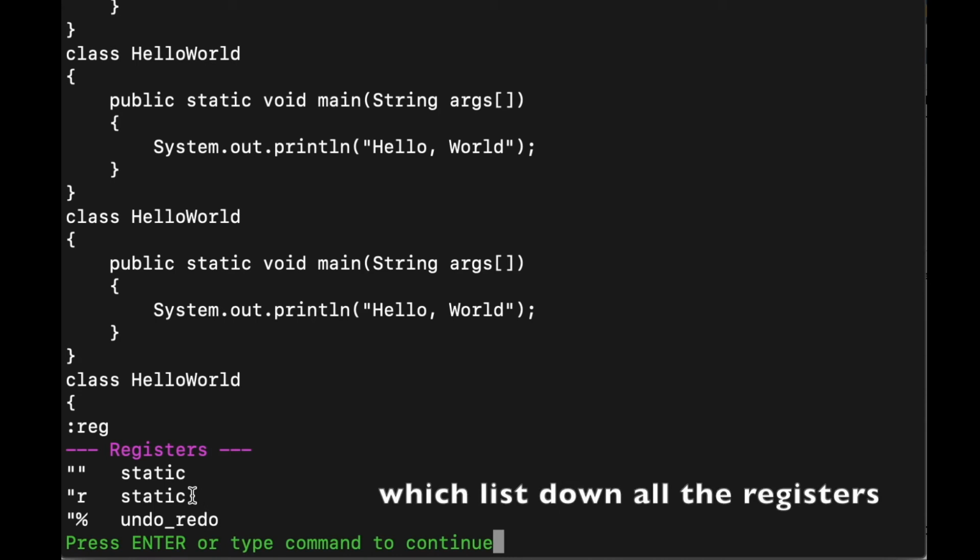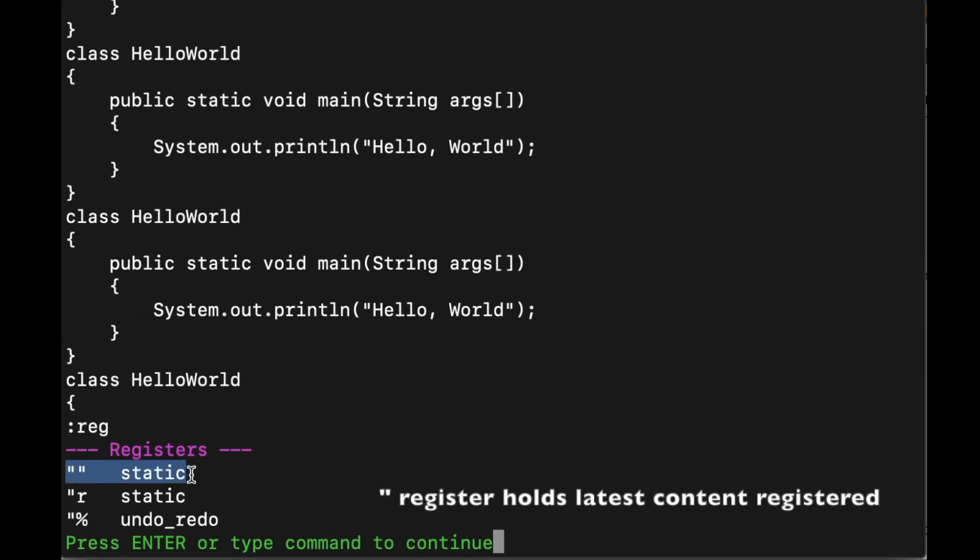So here, if you see, this register R has static. Static is the word which we yanked. This double quote percentage is the file path which we opened. And there's one more, this is double quote zero, which is basically the latest content you yanked.